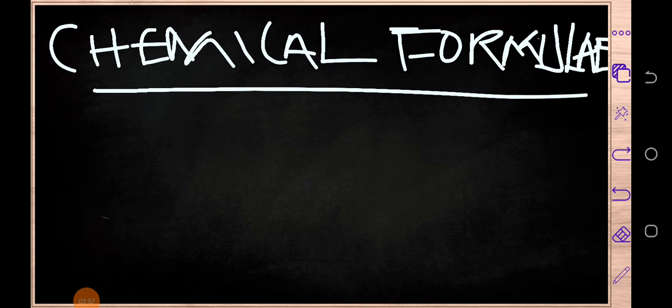You need to know how to interpret that word equation into a chemical equation. And for that, you need to know how to write chemical formulae, because chemical formulae are the ones we use to write chemical equations. If you do not know how to write chemical formulae, you cannot write any correct chemical equation. Of course, maybe you can write a chemical equation, but it may not be correct.